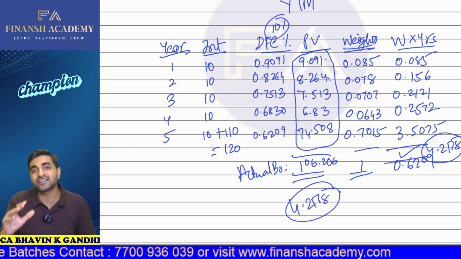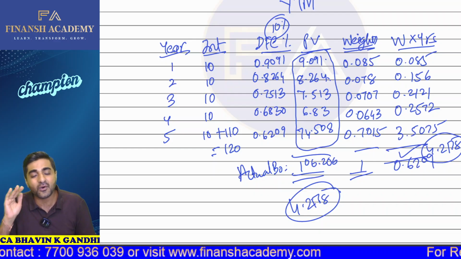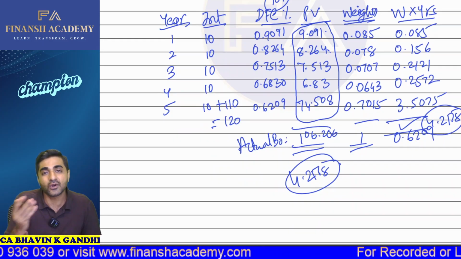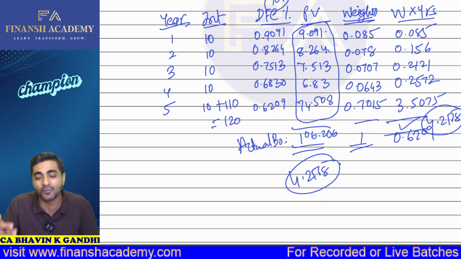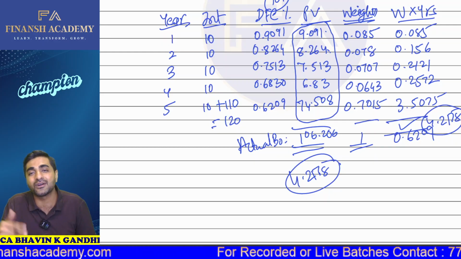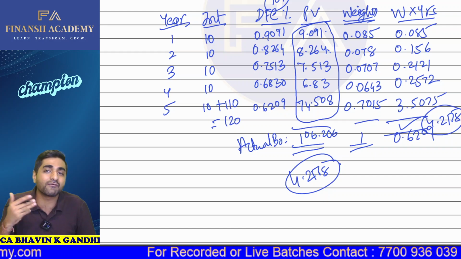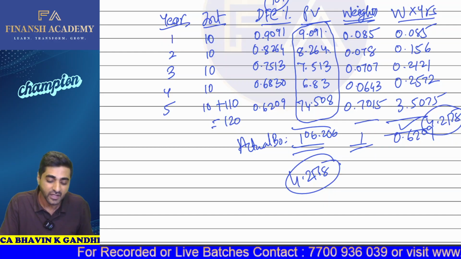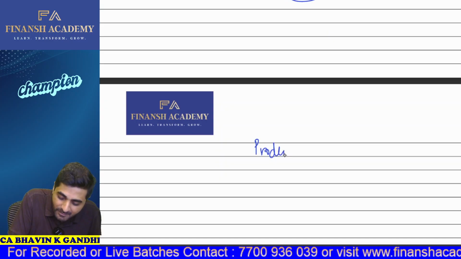So what is 4.2178? This is called the duration of the bond. And as I just now told you, the duration of the bond is always less than its maturity. So the maturity is 5 years, so automatically your duration of the bond will become less than 5. So it's 4.217. This indicates the time period in which you have recovered your 106.206. Lower the duration, obviously lower the risk, because we are going to receive our money as fast as possible. But there is one more shortcut method to calculate the duration, which we call the product method.